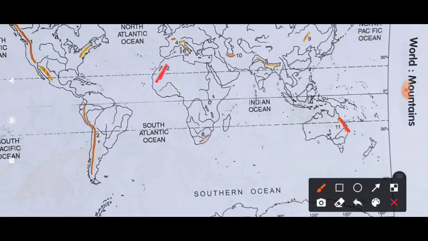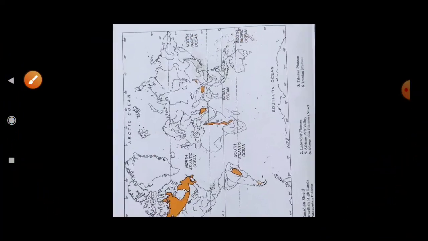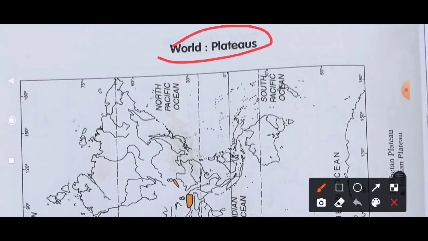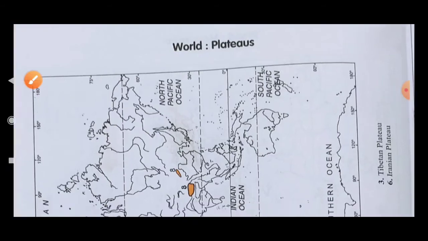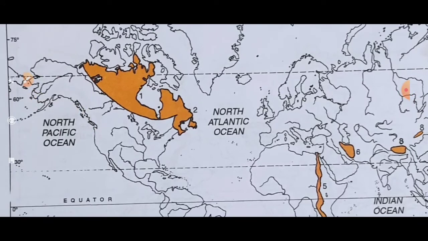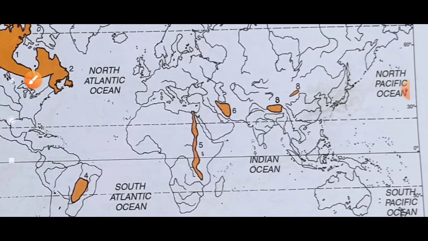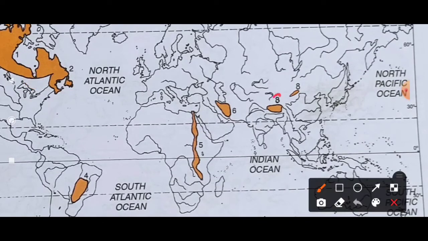Now the last one, which is the plateau. So this is the world plateau. So again one by one we see the world's plateaus. First of all, we are again coming from North America. Here the first one is the Canadian Shield. Second one is Labrador Plateau. Then Tibetan Plateau. Yes, you have to understand, here it is given number 8, but here it is third number. Okay, so here it is the Tibetan Plateau.